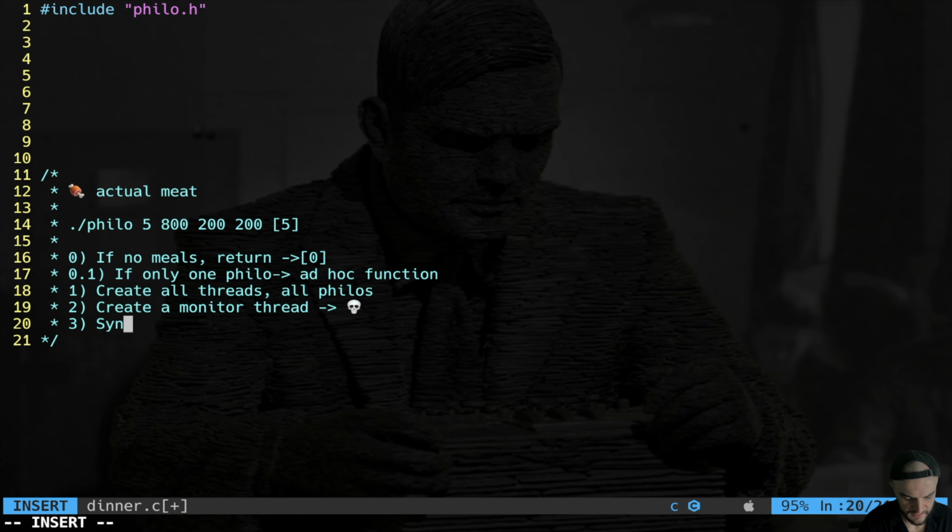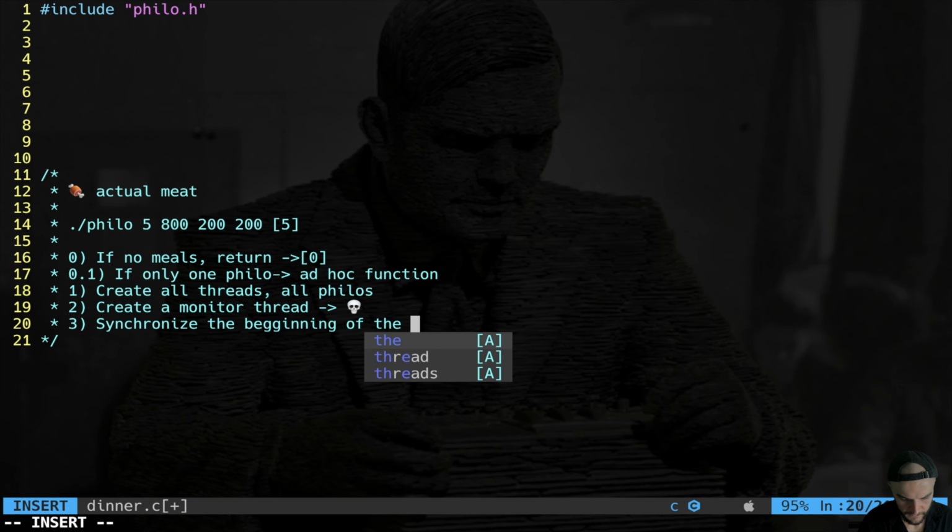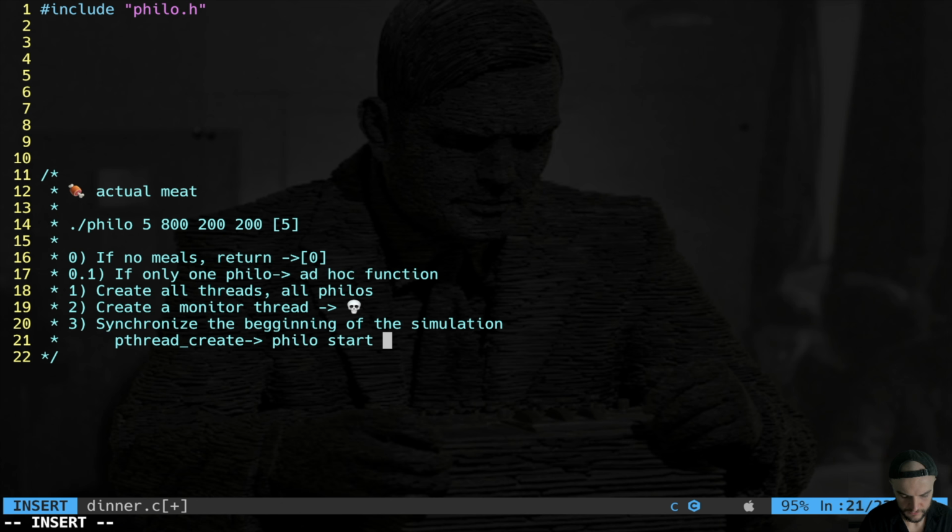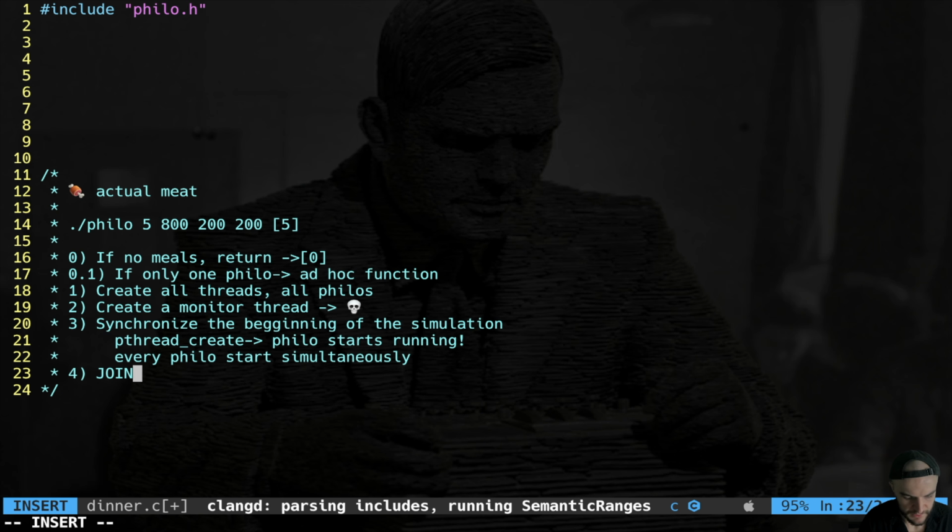We have to synchronize the beginning of the simulation, because every time you call pthread create, the philosopher starts to run. I don't want that. I want every philo to start simultaneously. So we need a synchronization thing to make all the philosophers start at the same time. And then we simply join everyone. All right, let's try to code and understand everything.